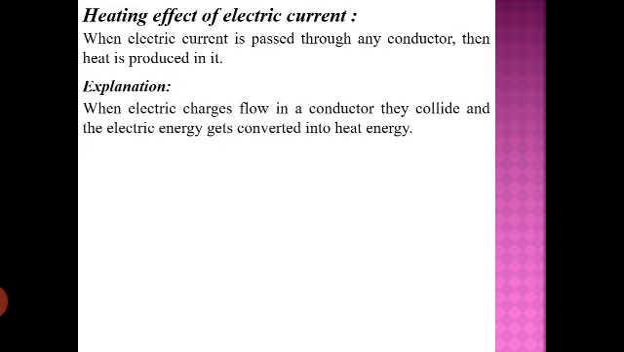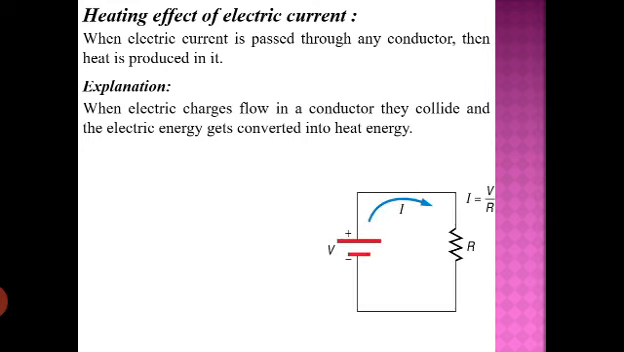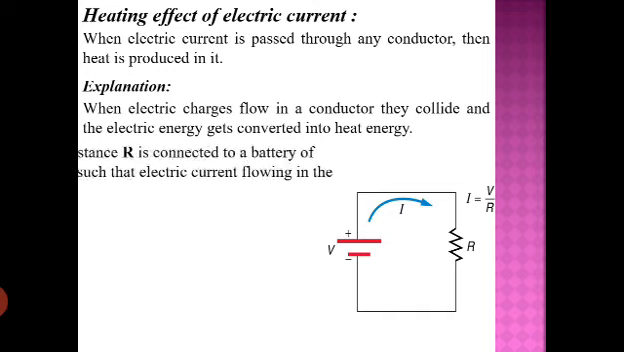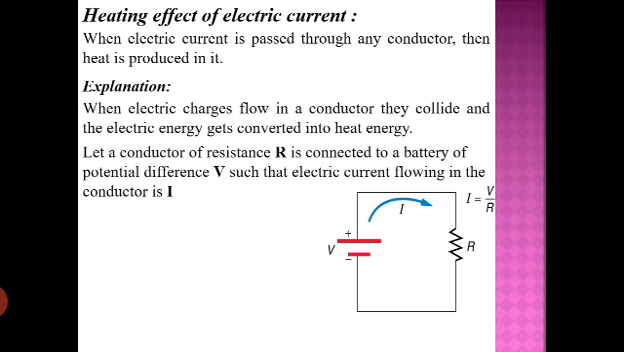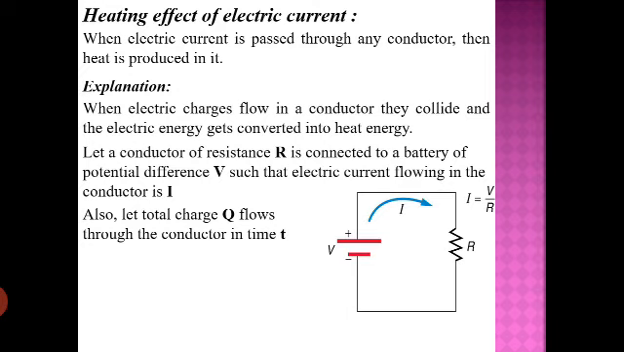Okay, so how much heat can be produced in a conductor, that we can calculate with the help of a simple derivation. So let's take a conductor of resistance R that is connected with a battery of voltage V, such that the current flowing through the conductor is I. This is the assumption we have, and let in a particular time t, the total quantity of charge that flows through this conductor be Q.